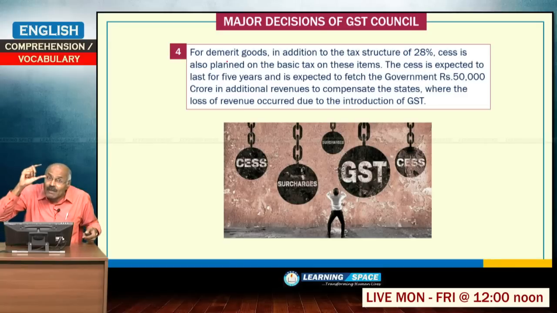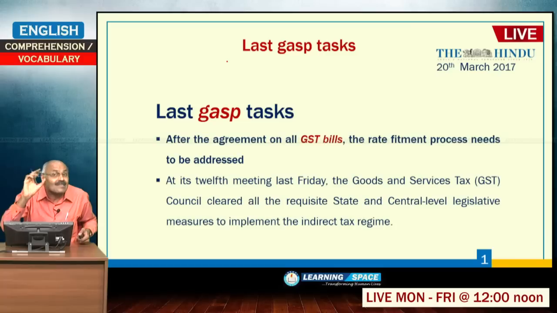So, this cess will be imposed over and above the tax on demerit goods. This cess will be used to compensate the states which are losing revenue because of the implementation of GST for 5 years, please understand. Having learnt this, let us go back to the passage.